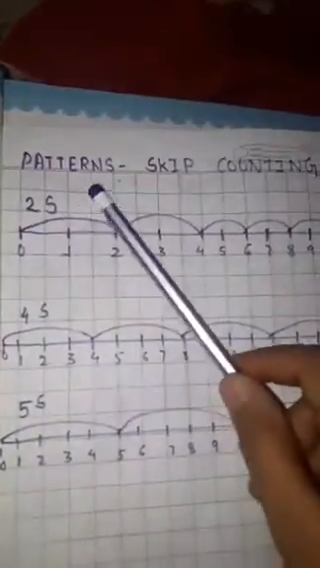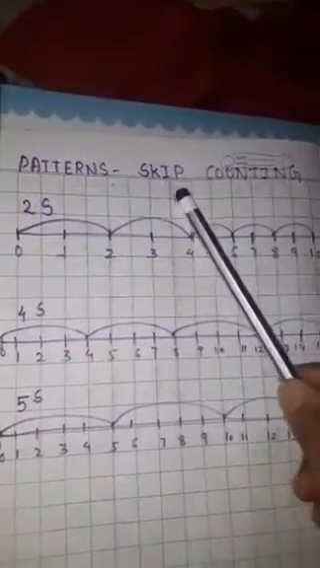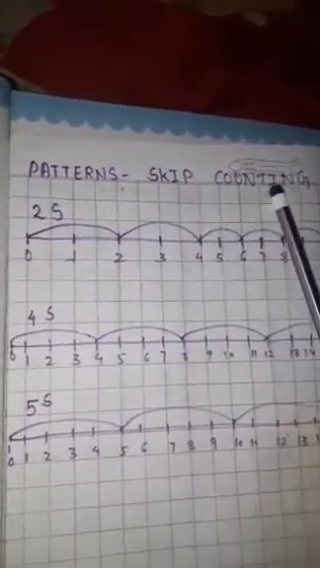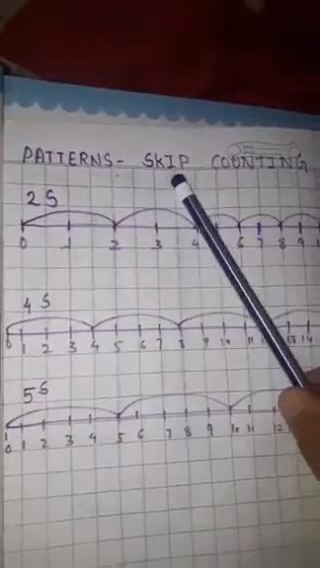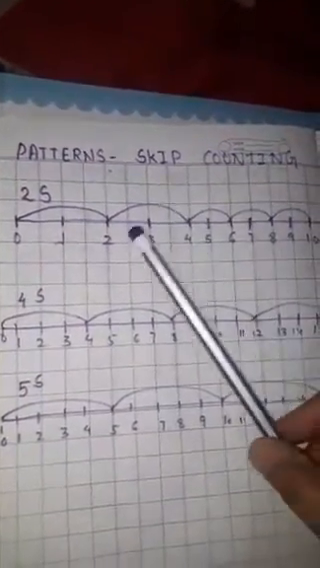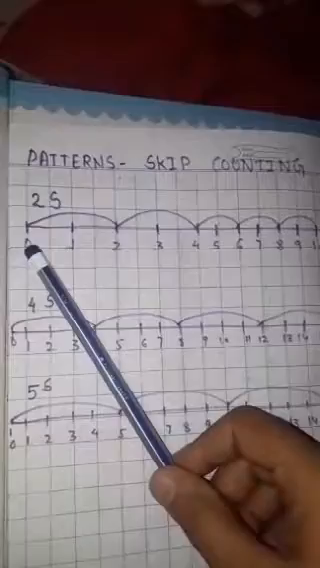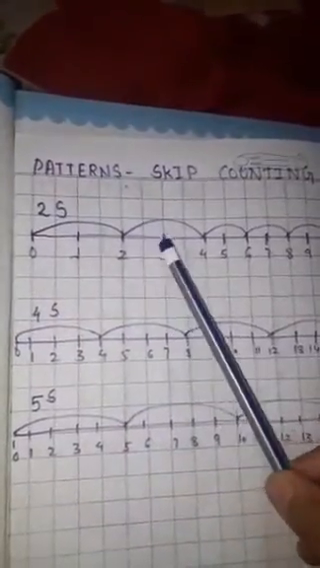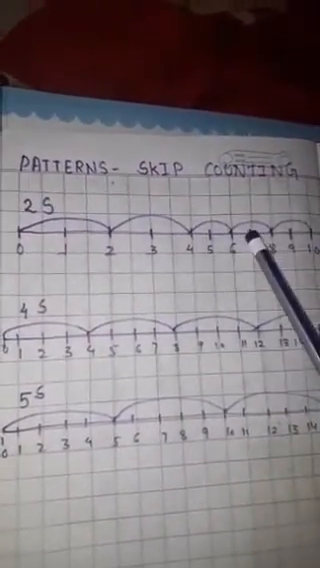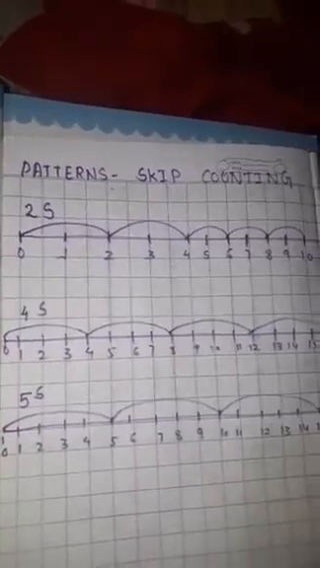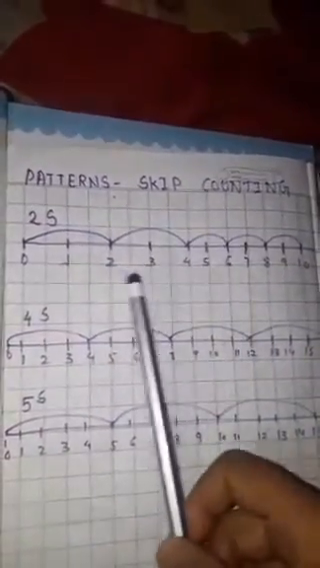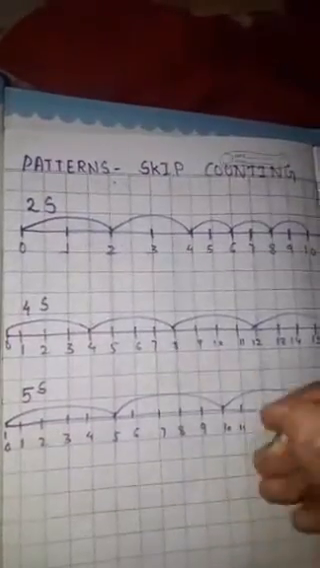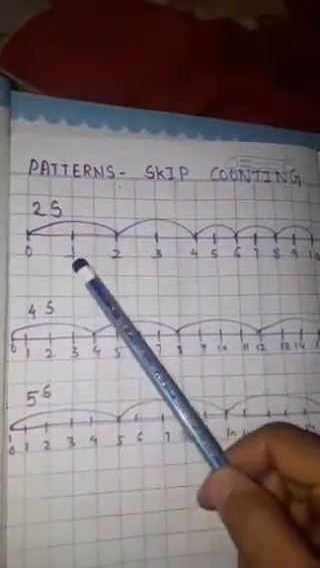Next topic is patterns, skip counting. Skip means to leave out. Okay, we have to learn skip counting. How to do skip counting? Look here. 0, 1, 2, 3, 4, 5, 6, 7, 8, 9, 10. I have written the numbers 0 to 10, and we will learn how to do skip counting.